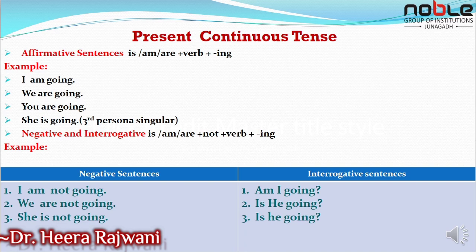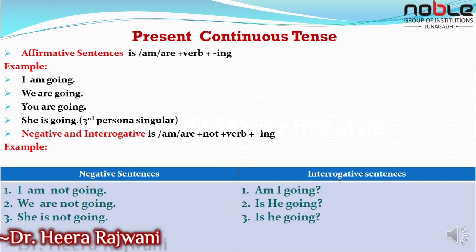So first let us see the structure of it. In affirmative sentences, we have the structure like is, am, are plus verb plus ing. For example, I am going, we are going, you are going, she is going. So she is going, he is going. It is in the third person singular. Now in the negative and interrogative sentences, we can see the structure is, am, are plus not plus verb plus ing. So shall we see the examples?